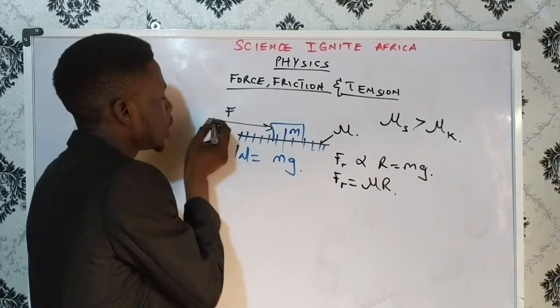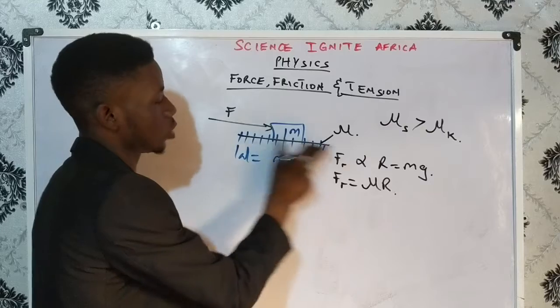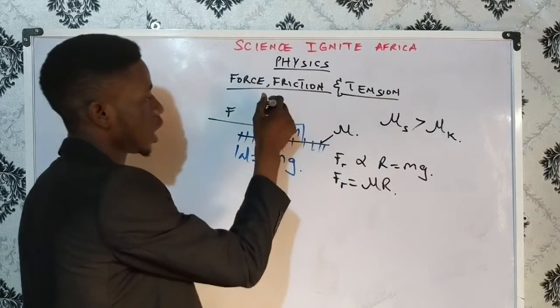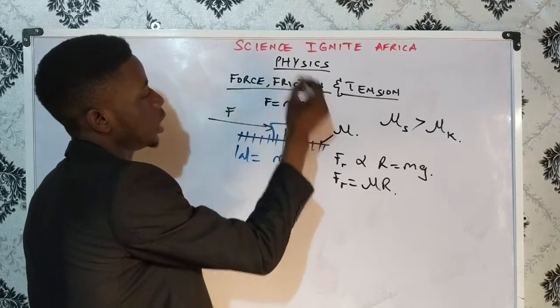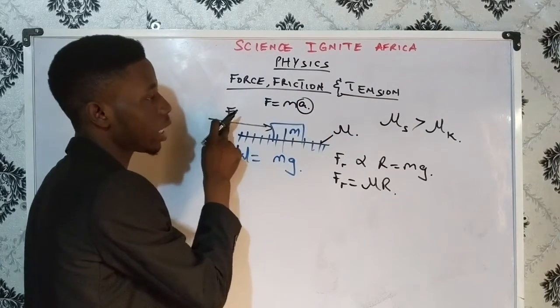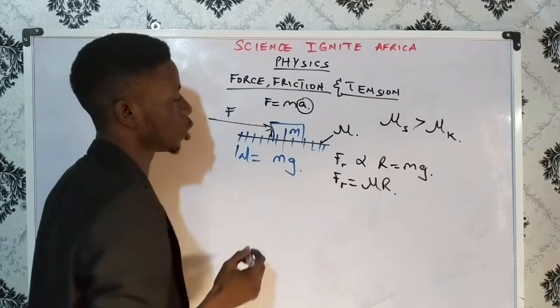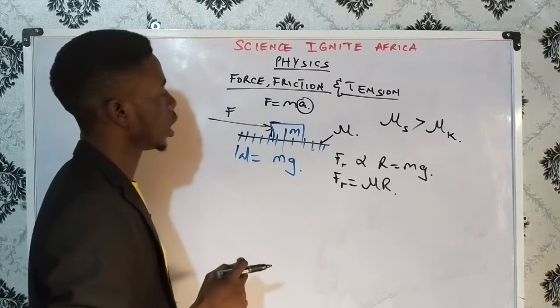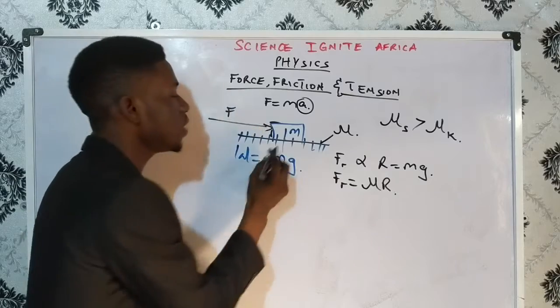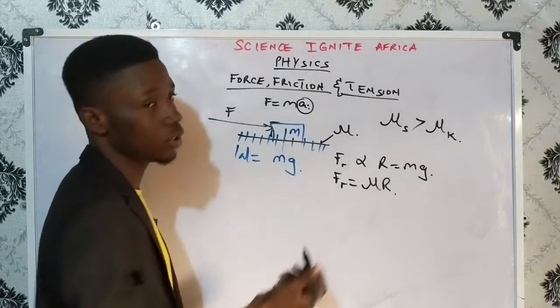So this force wants to cause this mass to accelerate. Of course, if there was no friction, like I've derived the other time, F equals ma. This acceleration was caused by this entire force, because no other person has disturbed the motion of this mass. But if there's frictional force here now, the frictional force will actually alter the acceleration.